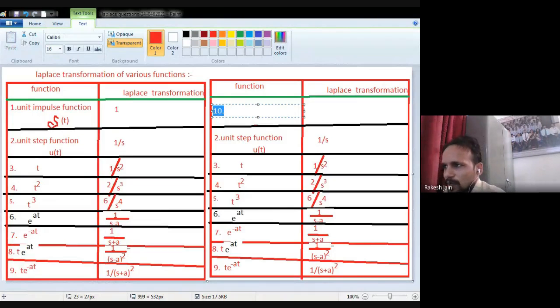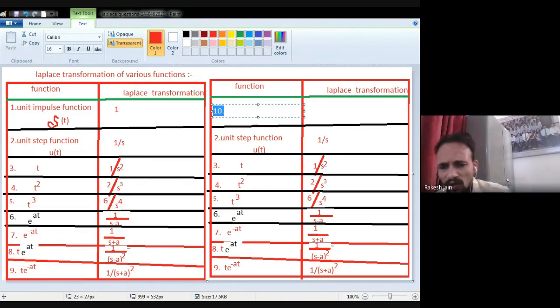Whenever e raised to the power plus at or e raised to the power minus at is multiplied by t raised to the power n, it may be t square, t cube, it may be t, like in 8th and 9th, I just multiply by t. Then at the numerator there will be factorial n, and the denominator will consist of s plus a if the exponent term has minus, and if the exponent term has plus, we should use s minus a.